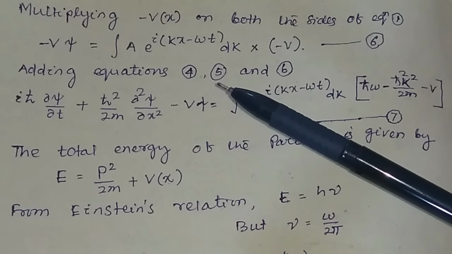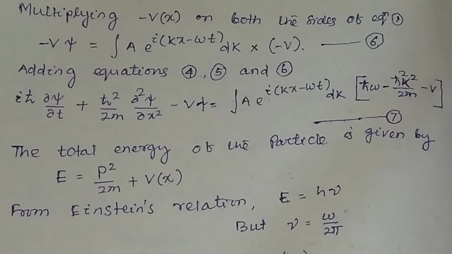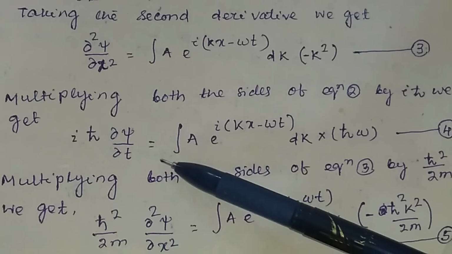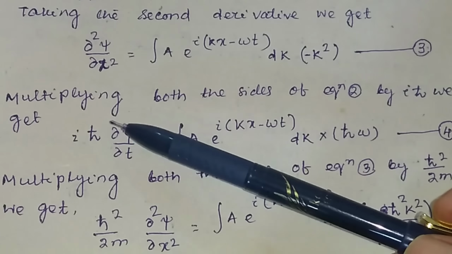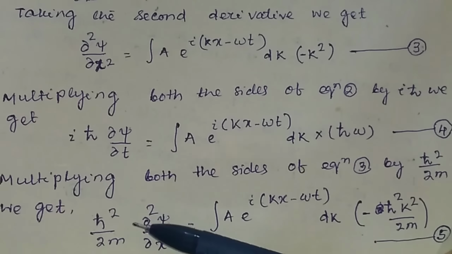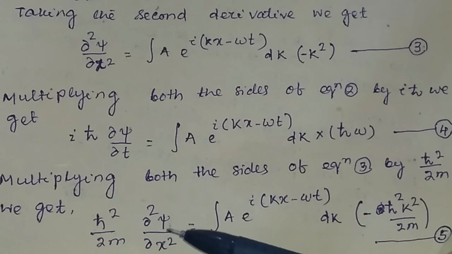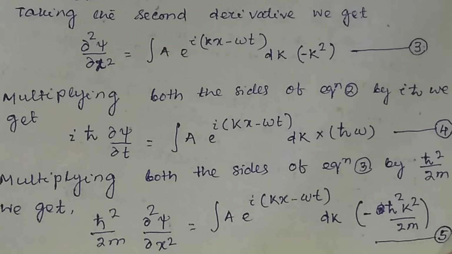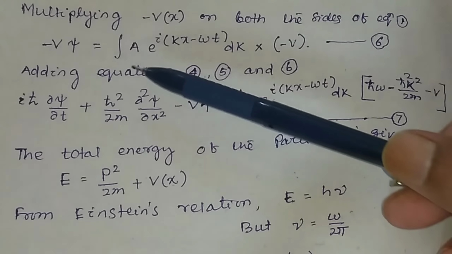So now you add equations 4, 5 and 6. So what is in equation 4? You see in equation 4 you have i h cross del psi by del t, and in 5 you have h cross squared divided by twice m del squared psi by del x squared, second derivative of psi with respect to x, and in equation 6 you have minus V psi.